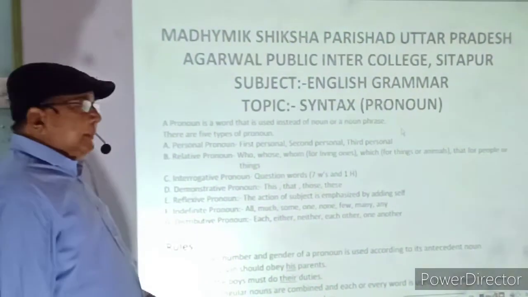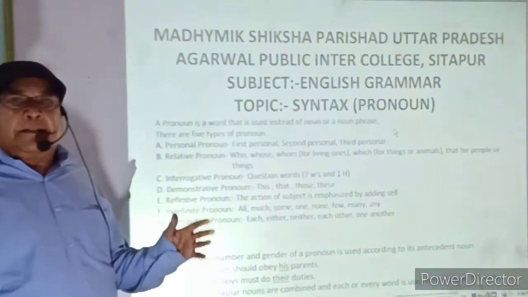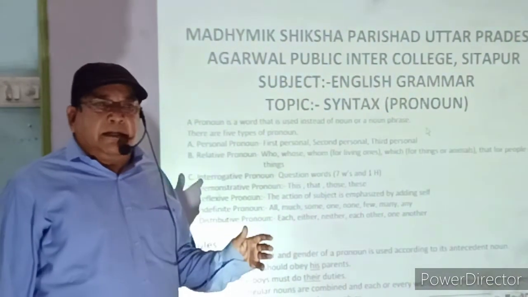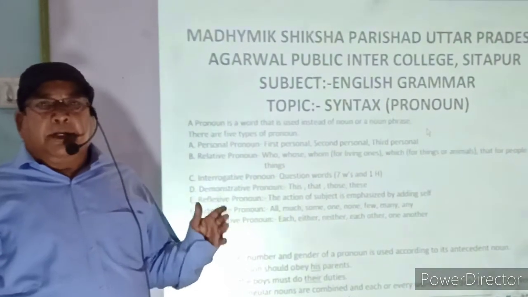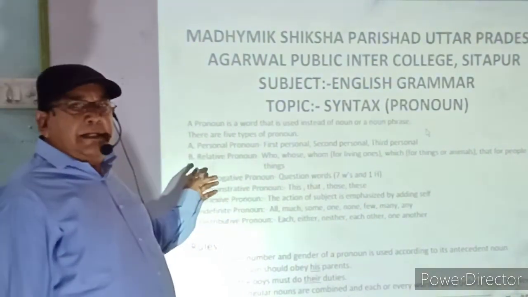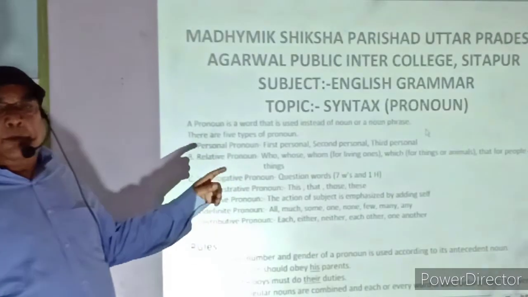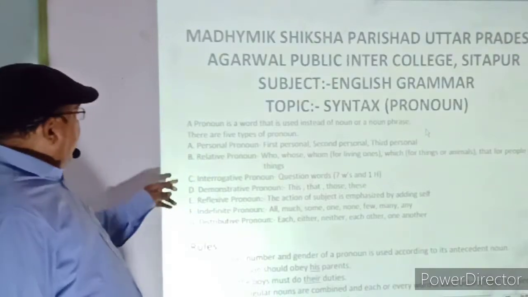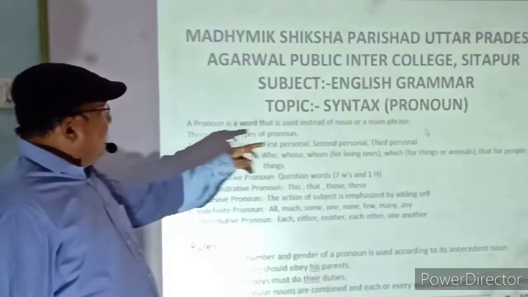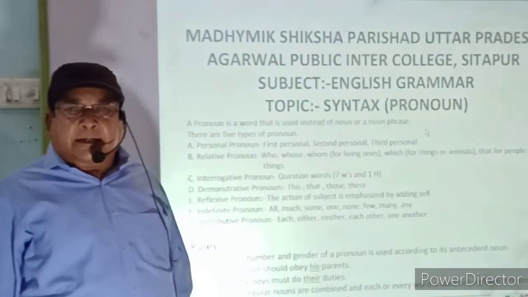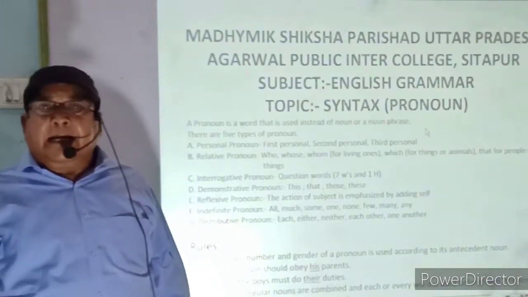Personal pronoun has 3 persons: first person, second person, third person. In first person, we read I, me, my, mine, we, us, our. In second person, we study you, your, thou, thy, thee. And in the third person, we have he, his, him, she, her, they, them, their, it.